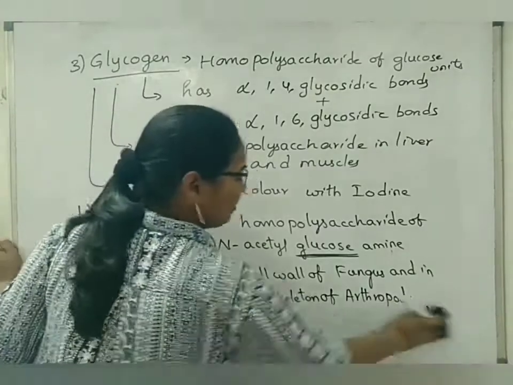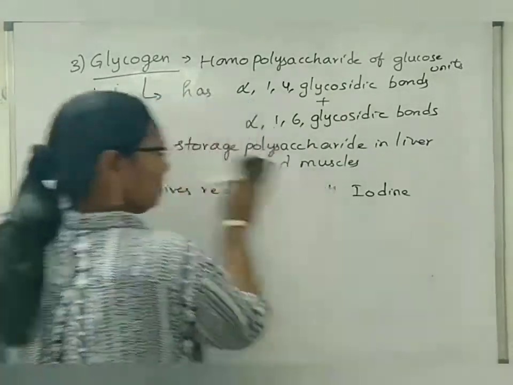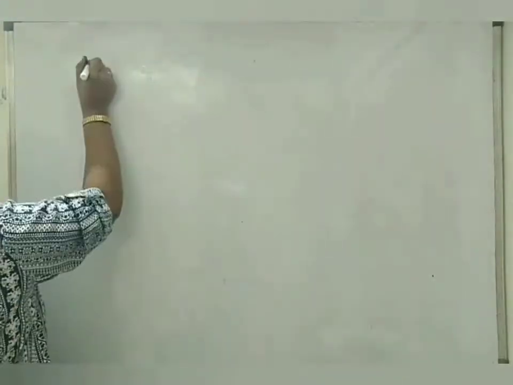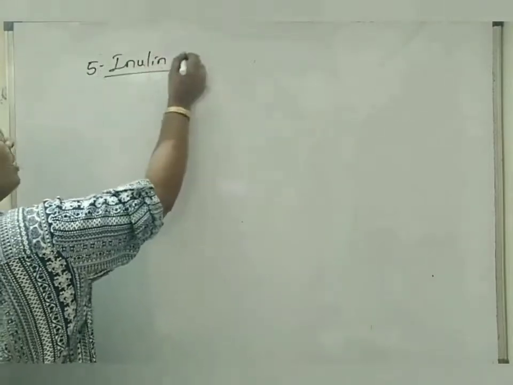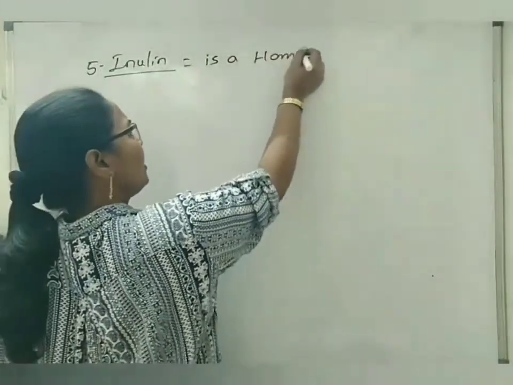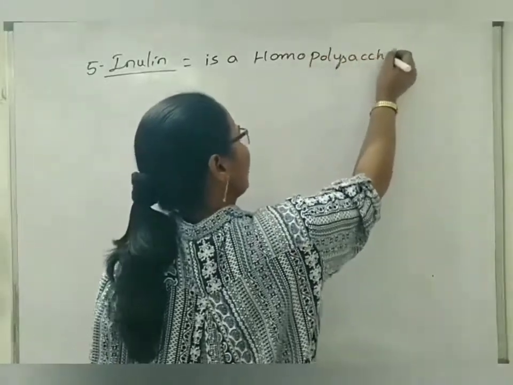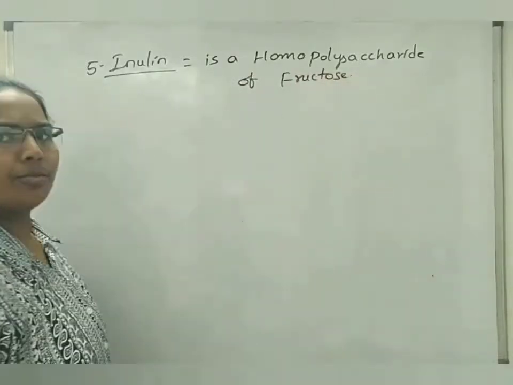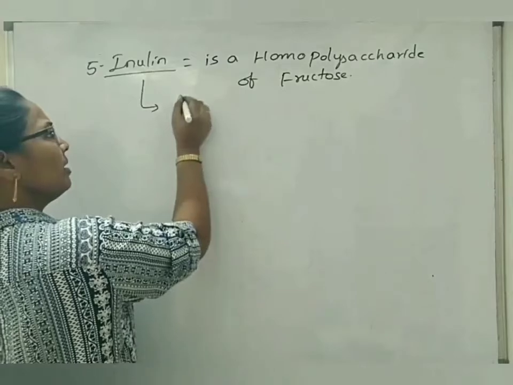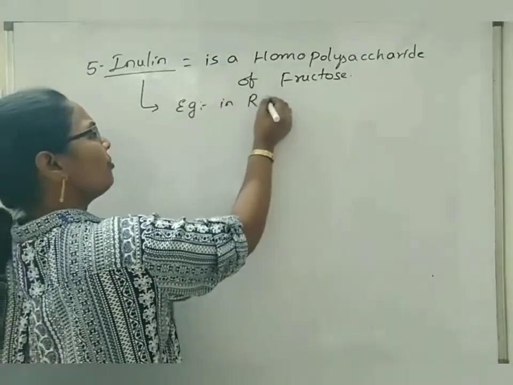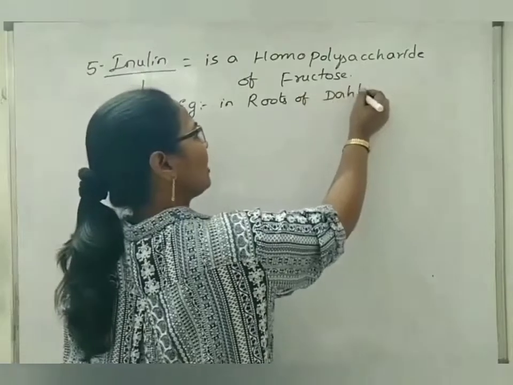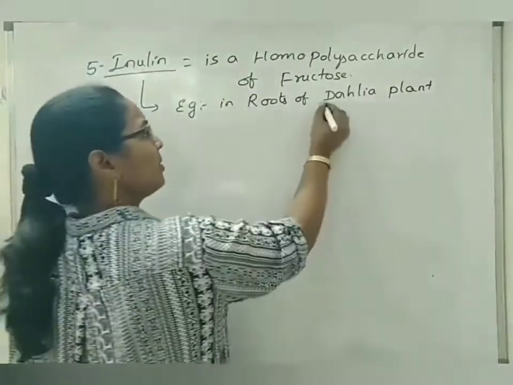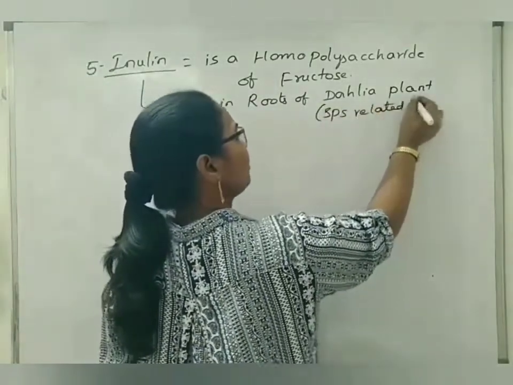Next, we will see about inulin. Inulin is again a homopolysaccharide of fructose molecules. Where is this inulin seen? An example is in the roots of the dahlia plant. What is dahlia? It is one of the species related to chrysanthemum.